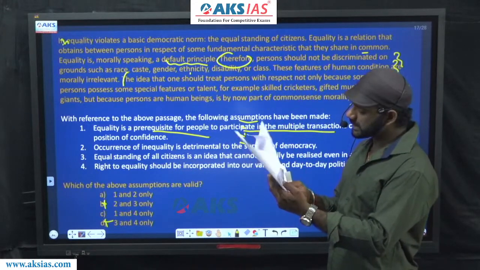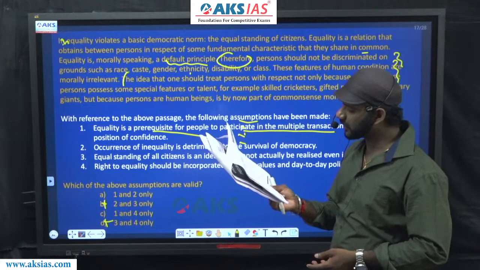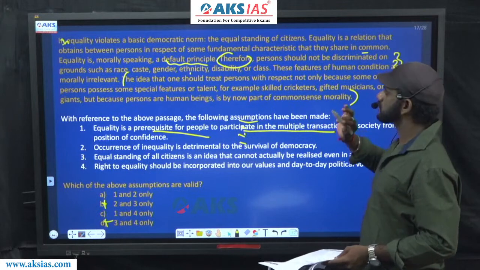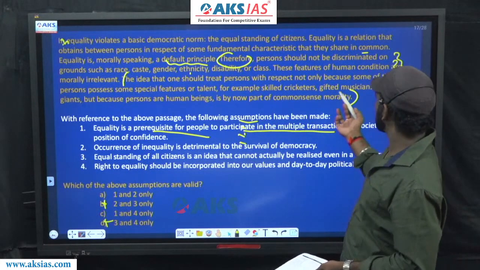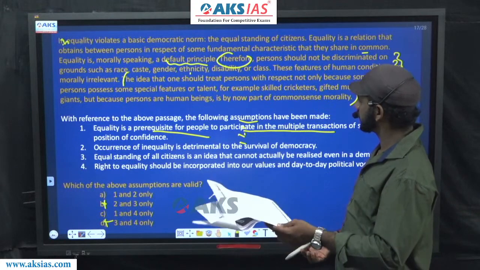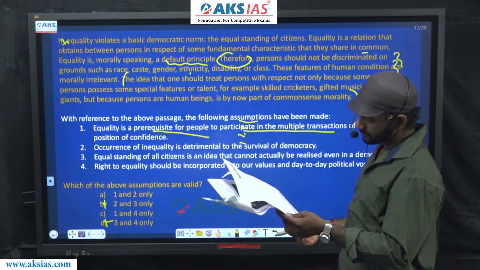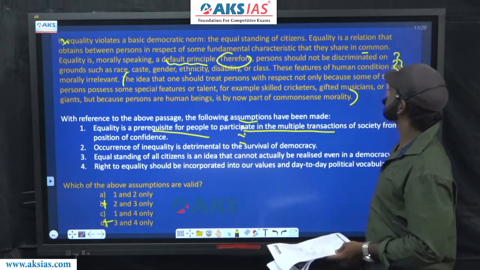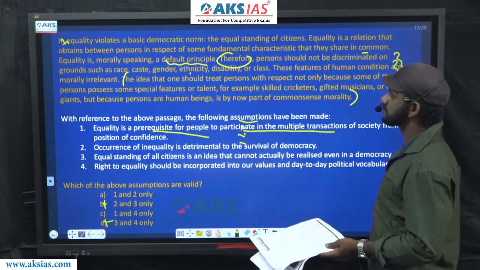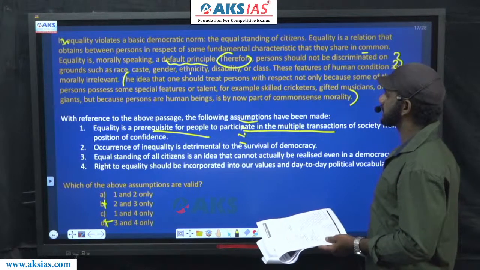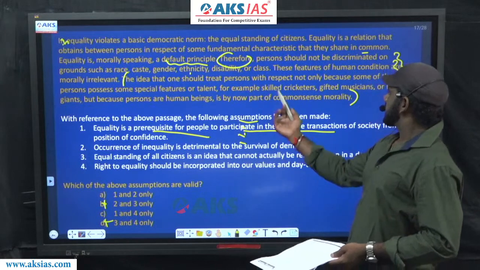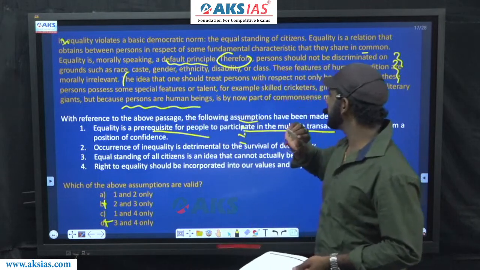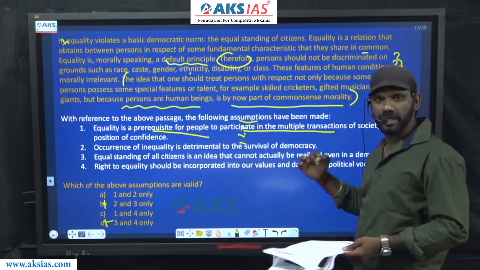Occurrence of inequality is detrimental to the survival of democracy, because the last part says, after but, the part that comes after but, skilled cricketers, gifted musicians, or literary giants, but because persons are human beings is by now part of common sense morality.